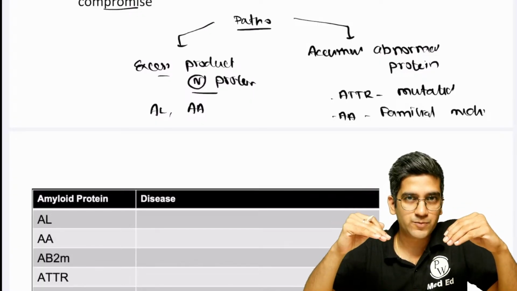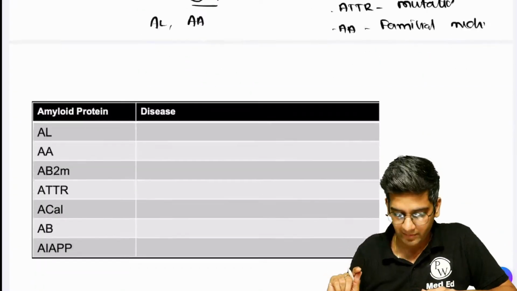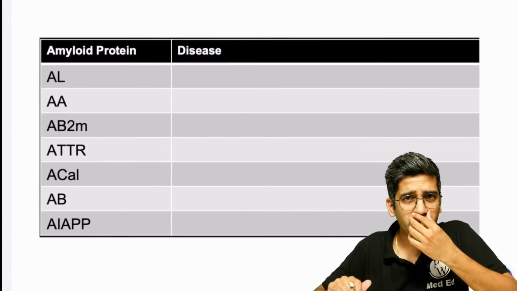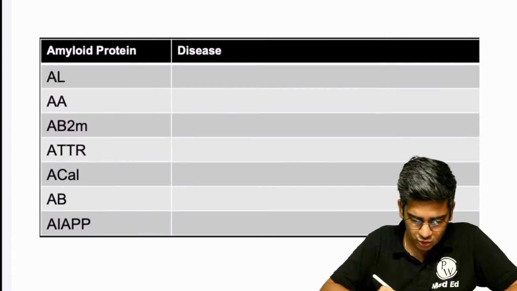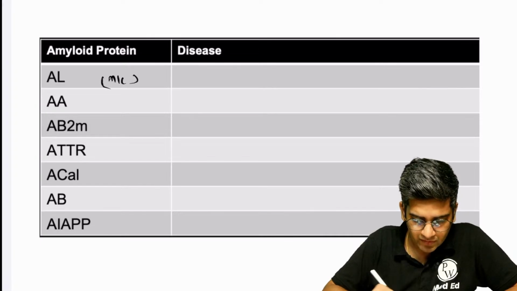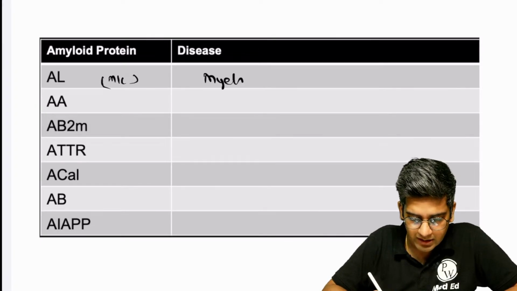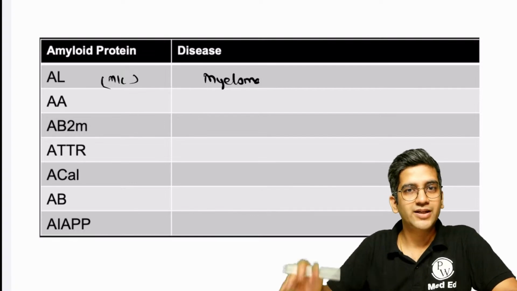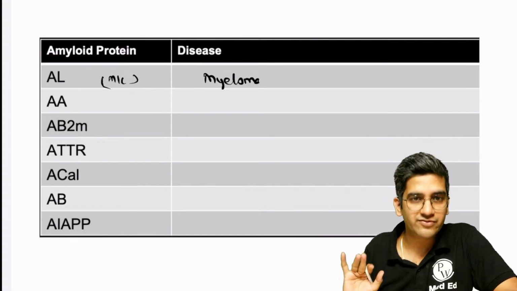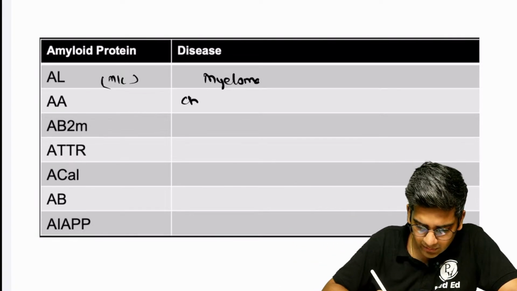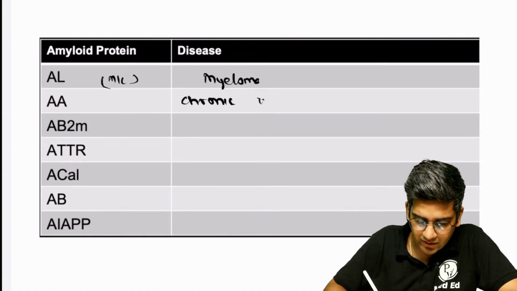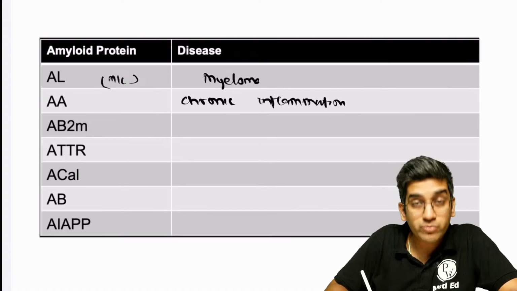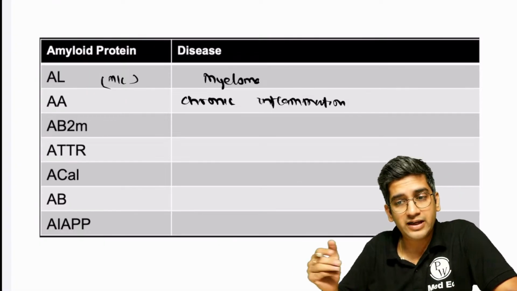Then the types of amyloid based on the structure of amyloid, right? Tell me the diseases, fastest finger first, starting from the easiest one. That's the most common cause of amyloid as well. That's your myeloma. See, actually general pathology, after finishing systemic and hematology, is much more comfortable. We already have read this in different places, right? Anything which is chronic inflammation related could be rheumatoid arthritis, could be tuberculosis, could be familial Mediterranean fever in mutated form, everything, right?